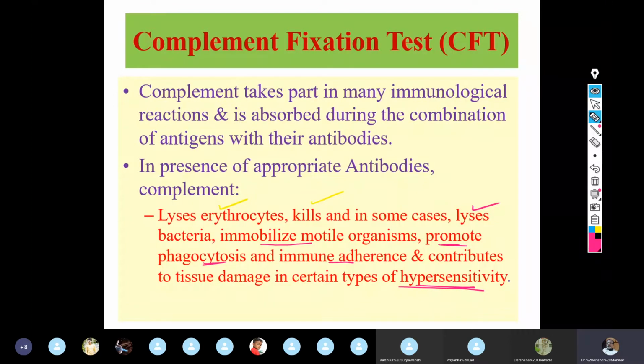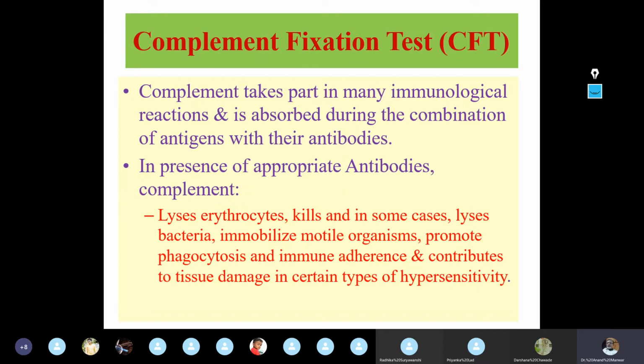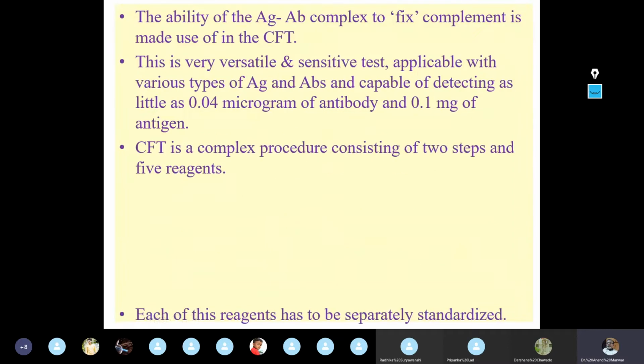Now when you talk about the complement fixation test or complement fixation reaction, which is again a serological reaction, the ability of antigen antibody complex to fix complement is made use of in this test.